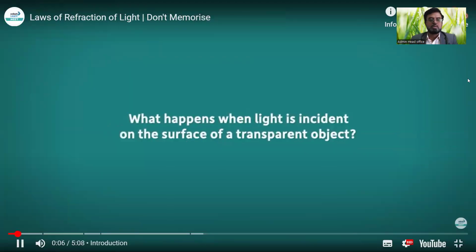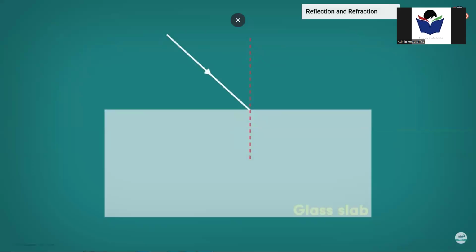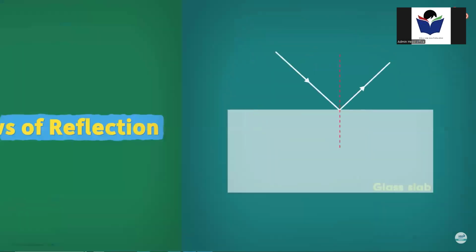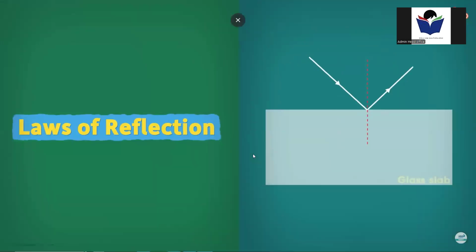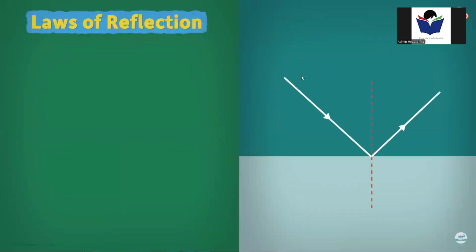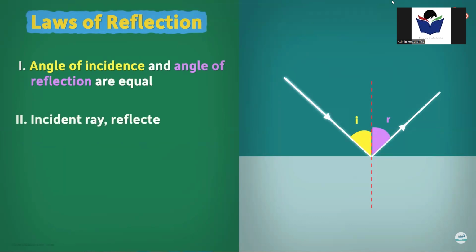What happens when light is incident on the surface of a transparent object? Consider a glass slab and suppose a narrow beam of light is incident on one side. The beam of light partially reflects, partially refracts, and is even partially absorbed by the object. In the past, we have already discussed the laws of reflection. Do you remember those laws? The first one says that the incident light ray is reflected in such a way that the angle of incidence and the angle of reflection are equal. And the second one says that the incident ray, the reflected ray, and the normal all lie in the same plane.